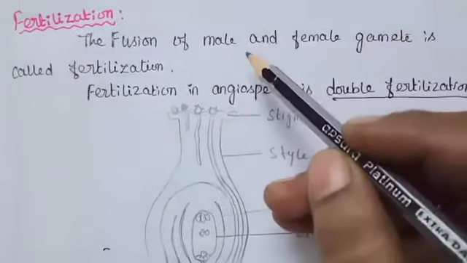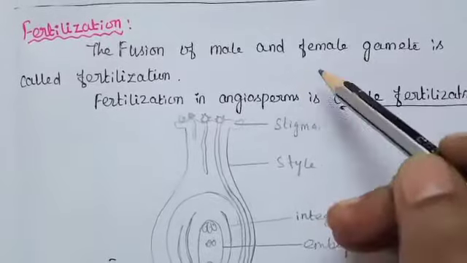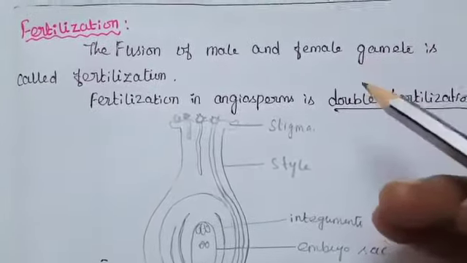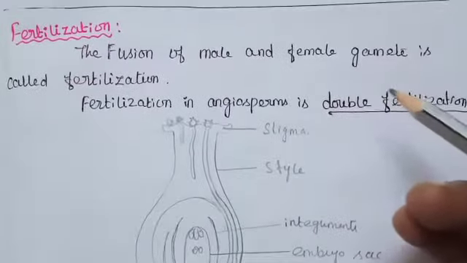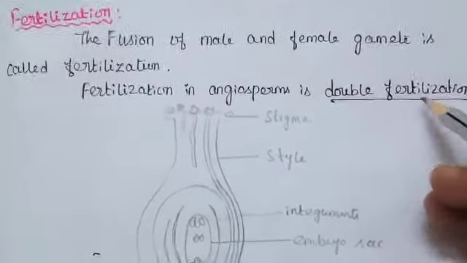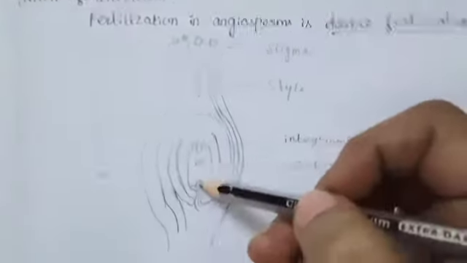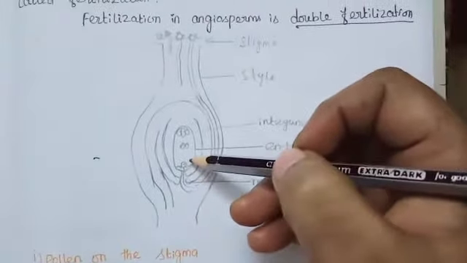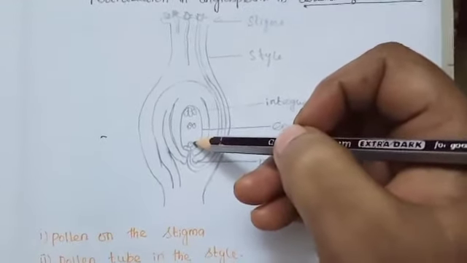Next, fertilization. What is fertilization? I have already told you, the fusion of male and female gametes is called fertilization. Fertilization in angiosperms is double fertilization because inside the embryo sac two types of fertilization are present. So it is called double fertilization. We will see that later. So first, events of fertilization.